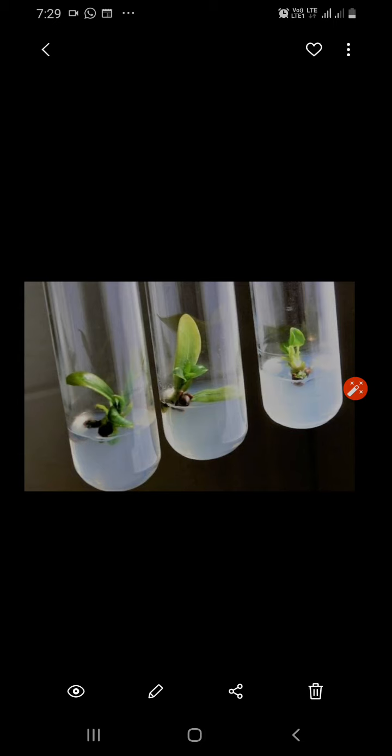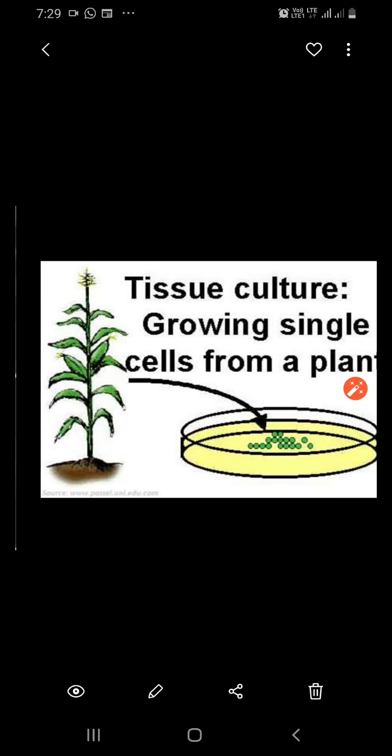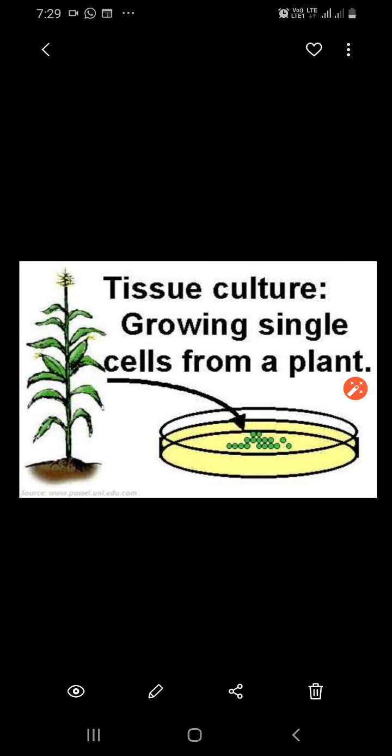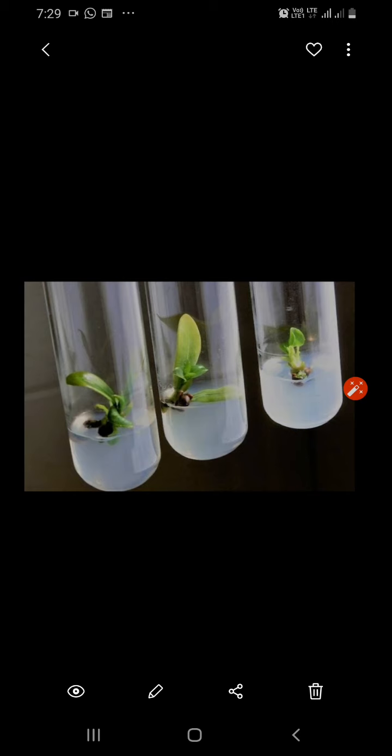You can see here the nutrient medium that is used will have a source of carbon like sucrose, inorganic salts, vitamins, amino acids, growth hormones like auxins, cytokinins, etc. So what you need to do is you take a small portion from the plant. You can see it is taken in the petri dish, and then you grow this small tissue in nutrient medium, and you will get many plants. You can get thousands of plants in a very short duration.